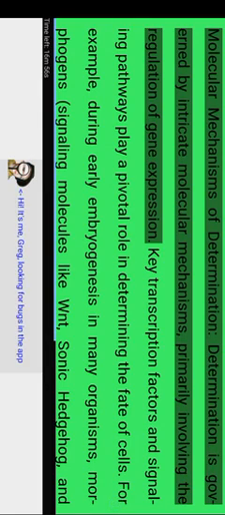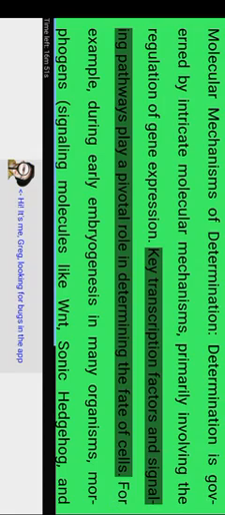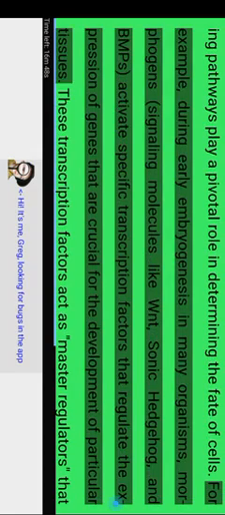Molecular mechanisms of determination. Determination is governed by intricate molecular mechanisms, primarily involving the regulation of gene expression. Key transcription factors and signaling pathways play a pivotal role in determining the fate of cells. For example, during early embryogenesis in many organisms, morphogens, signaling molecules like WNT, sonic hedgehog, and BMPs, activate specific transcription factors that regulate the expression of genes that are crucial for the development of particular tissues. These transcription factors act as master regulators that orchestrate the developmental program of a cell.